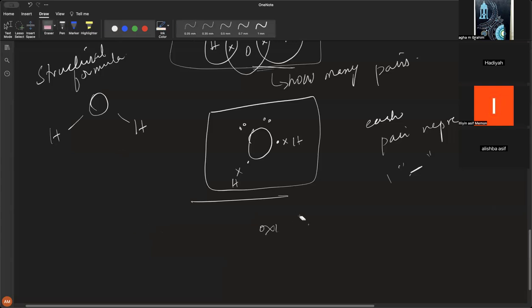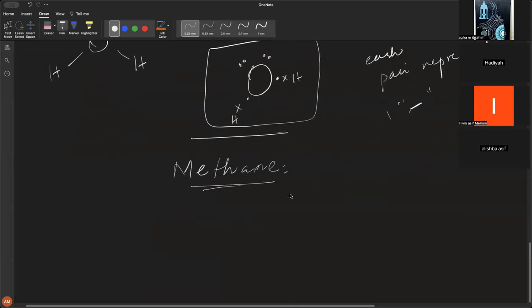Rather, first let's go into the example of methane. When you look at methane, the molecular formula is CH4.